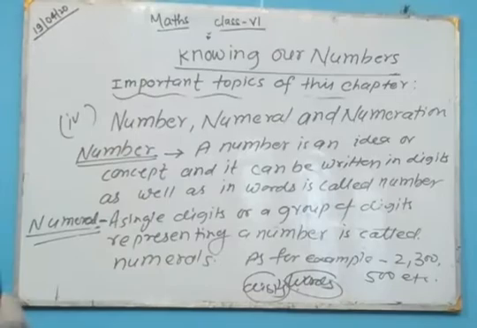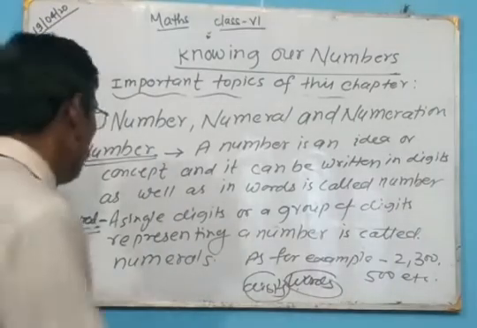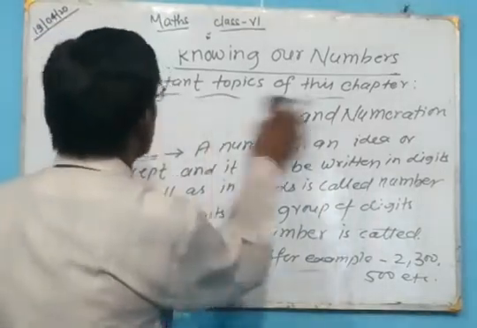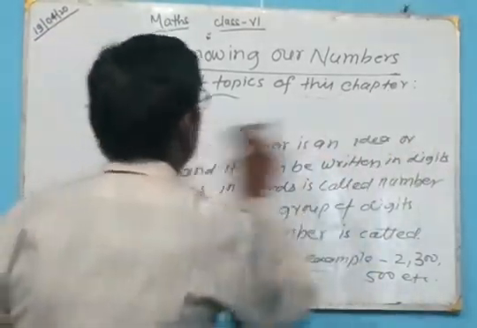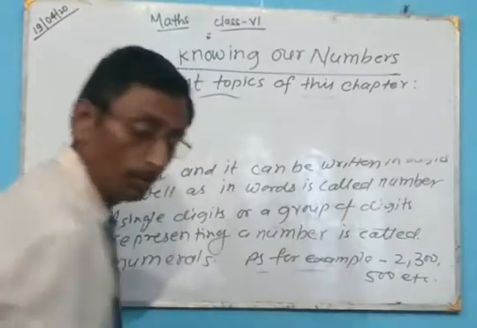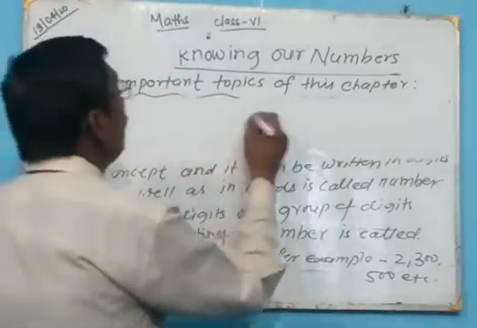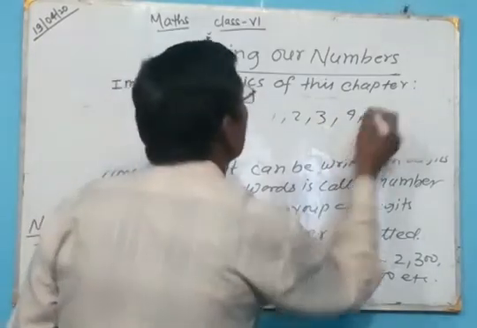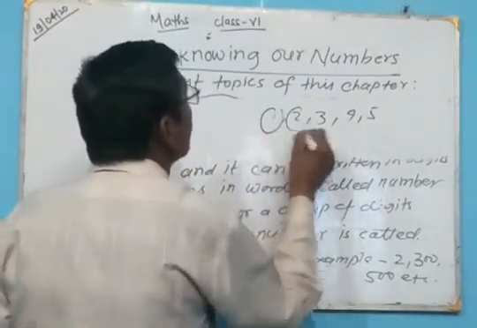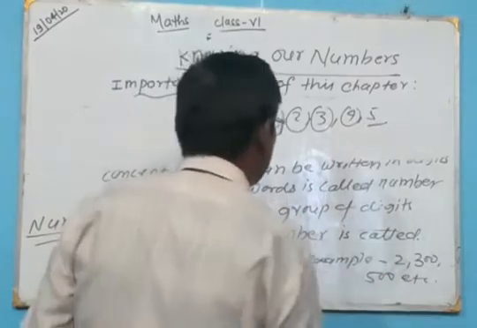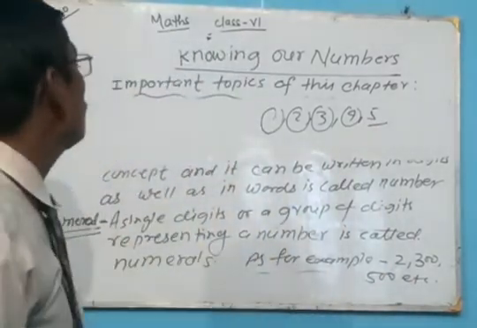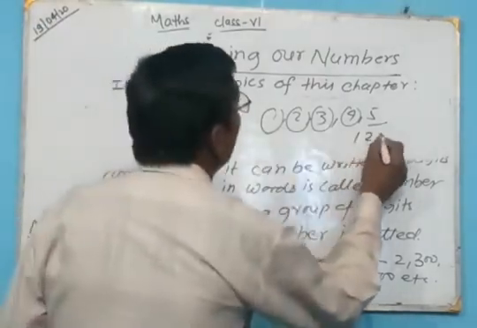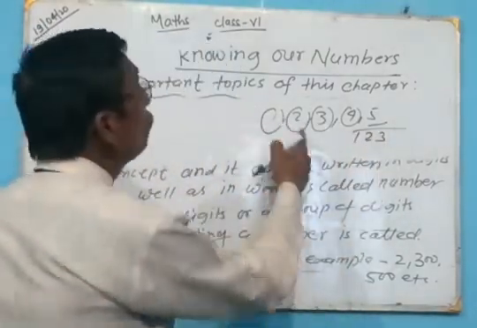We understand it like this. We can write numbers 1, 2, 3, 4, 5 as single representations. When we represent them in a group, that means 123, it is the number made by the digits 1, 2, 3.